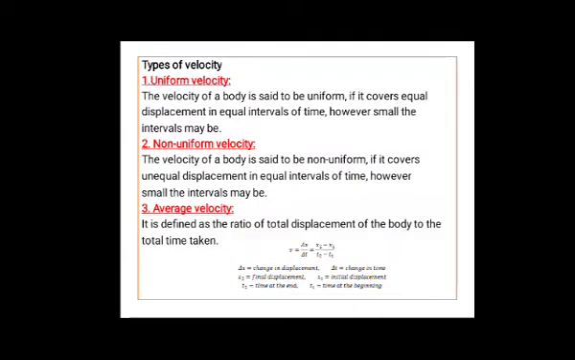This can be written as x2 minus x1 divided by t2 minus t1, where delta x is change in displacement, delta t is change in time, x2 is final displacement, x1 is initial displacement, t2 is time at the end, and t1 is time at the beginning, or you can say initial and final time.